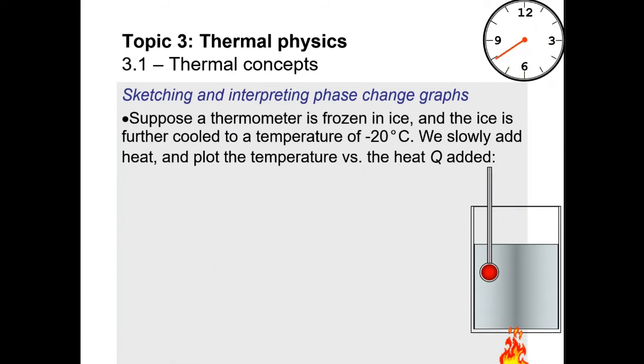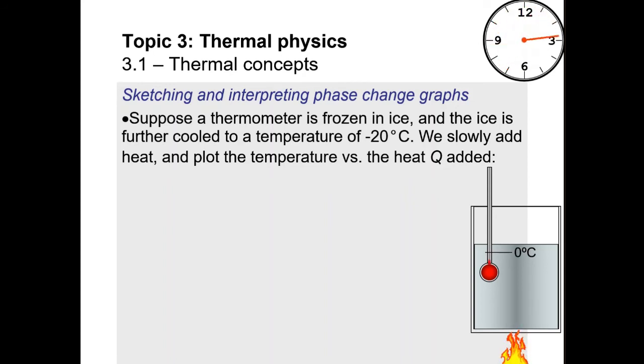Sketching and interpreting a phase change graph. Suppose a thermometer is frozen in ice, and the ice is further cooled to a temperature of minus 20 degrees Celsius. We slowly add heat and plot the temperature versus the heat added. Right now, look at the diagram. We are providing thermal energy, and the ice is frozen at minus 20 degrees Celsius.